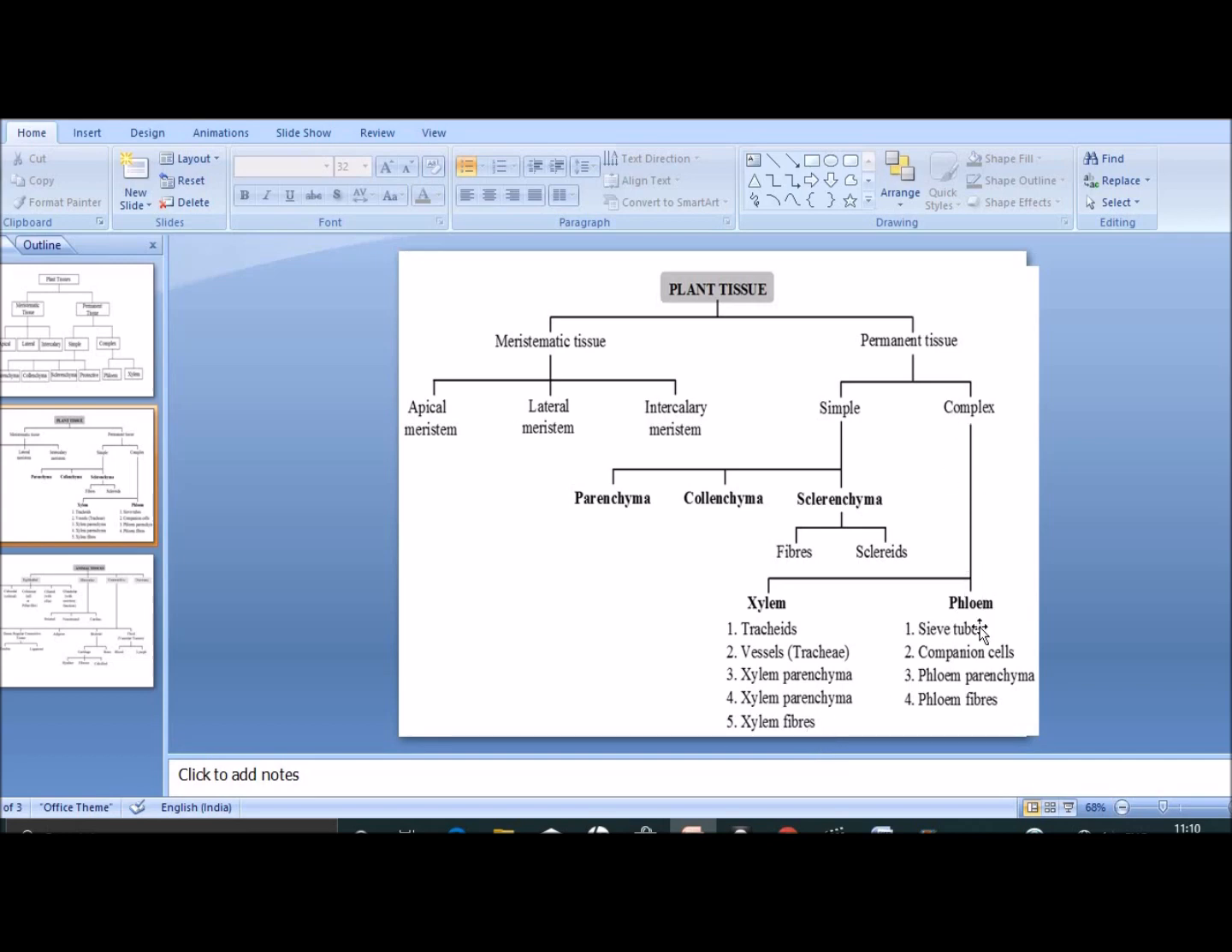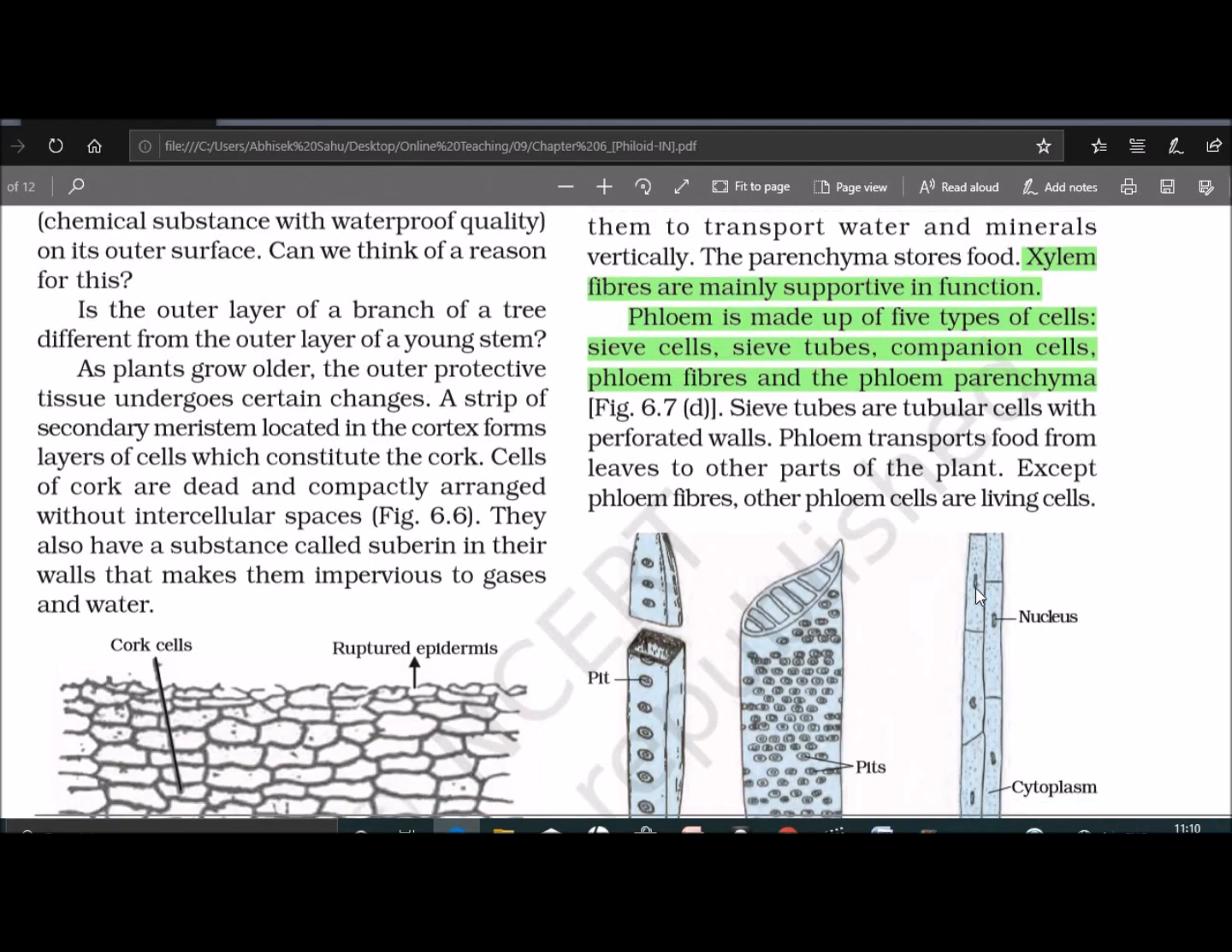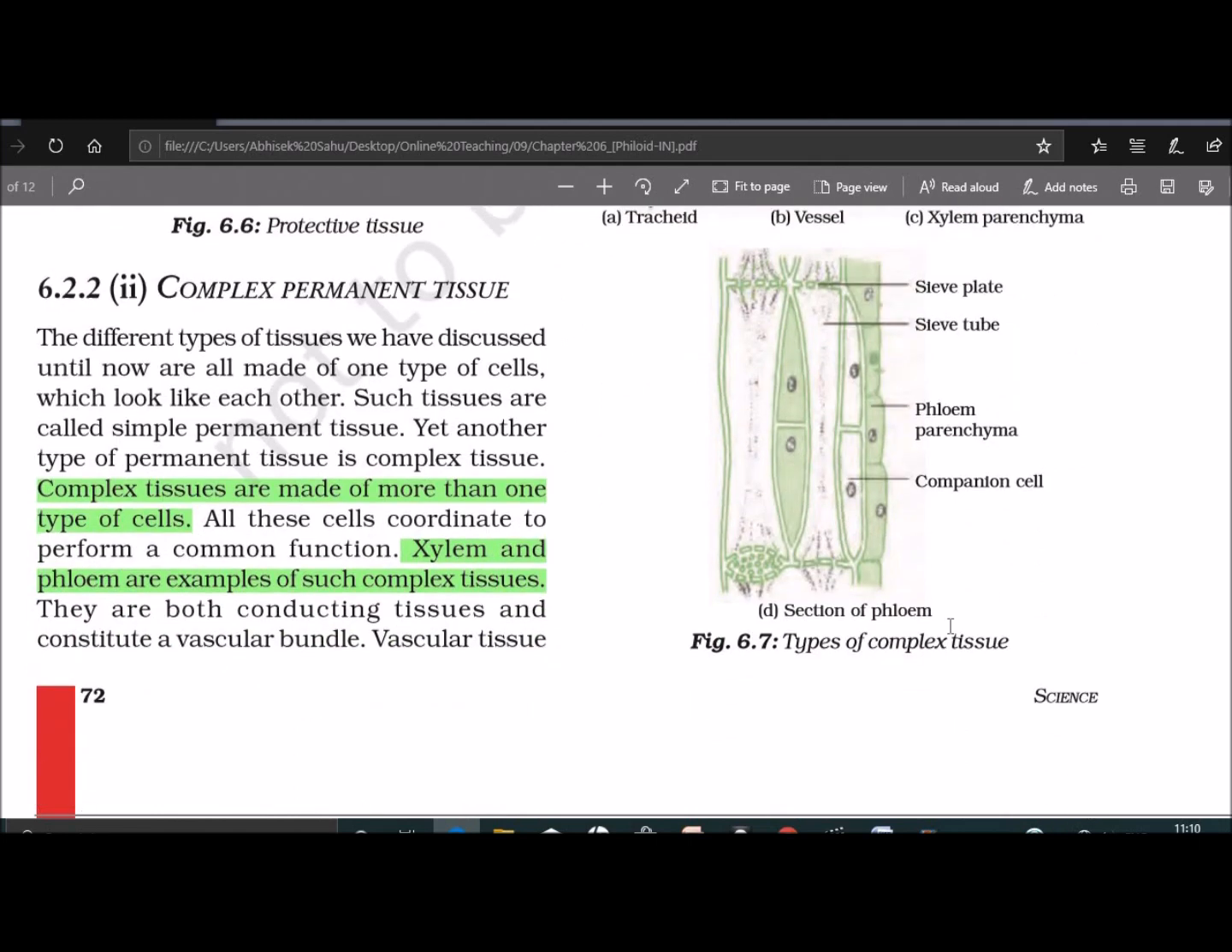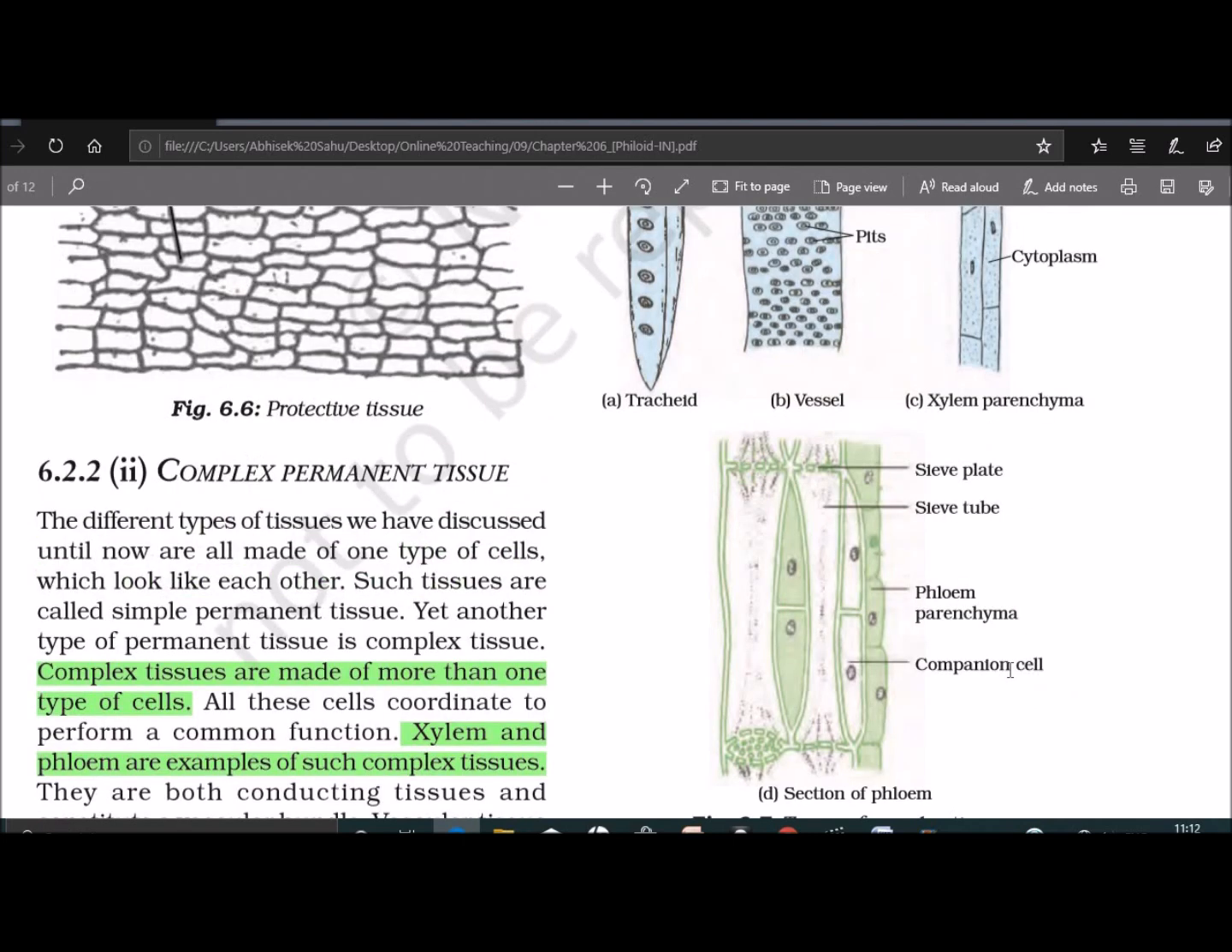Now we will learn about the phloem part. Phloem is also divided into four types, that is sieve tube, companion cell, phloem parenchyma and phloem fiber. First, we will discuss the sieve tube. Sieve tubes are elongated tube-like cells placed end to end, and they help in the translocation of food. Next is the companion cell. These are thin-walled cells with active cytoplasm, and they help the sieve tube in the translocation of food.